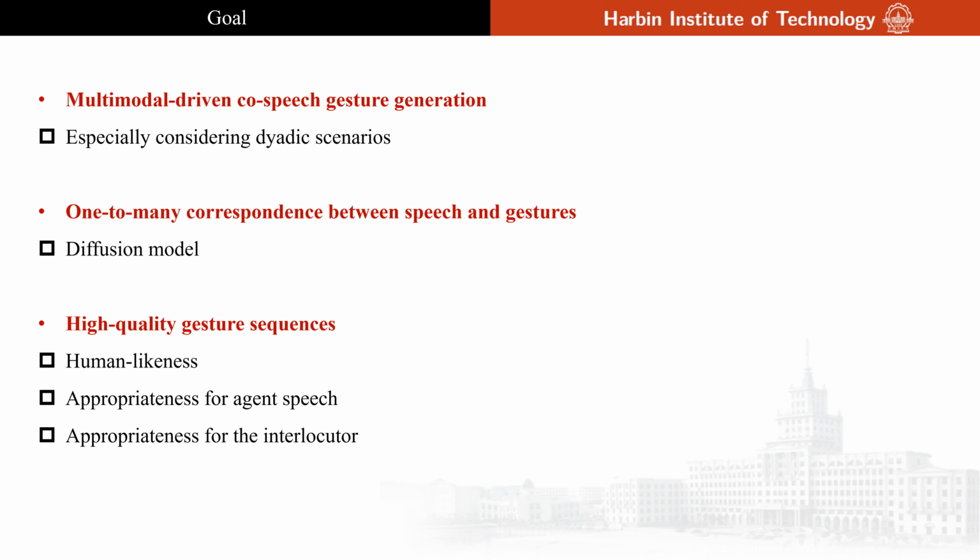For this challenge, we expect to construct a multi-modal-driven co-speech gesture generation system. Unlike the previous GENEA challenge, we will pay closer attention to dyadic scenarios. Furthermore, in order to establish a one-to-many mapping relationship between speech and gestures, we will attempt to address the gesture generation problem using probabilistic generative models different from LSTM, RNN, etc. Additionally, we aim to ensure high-quality gesture generation as much as possible.